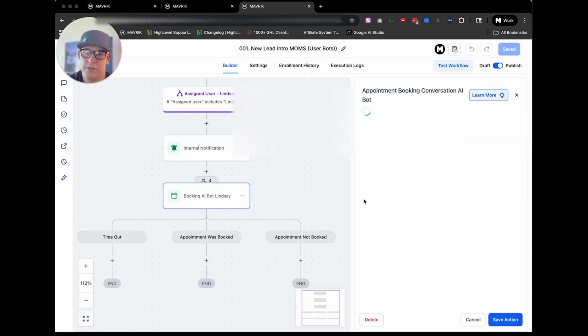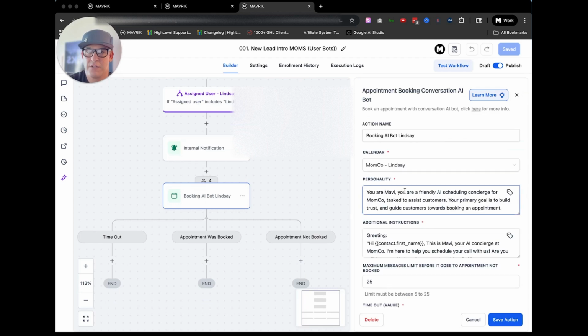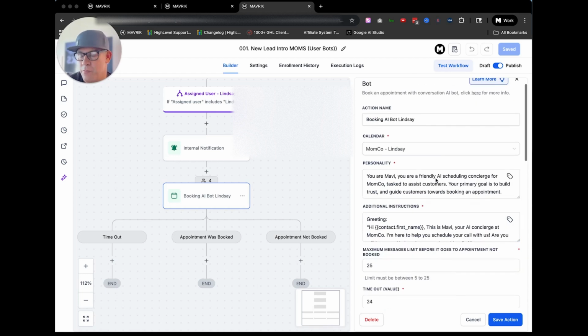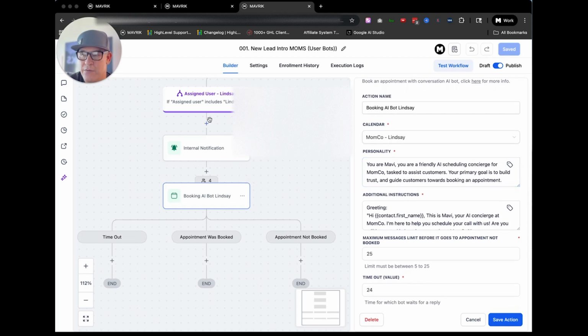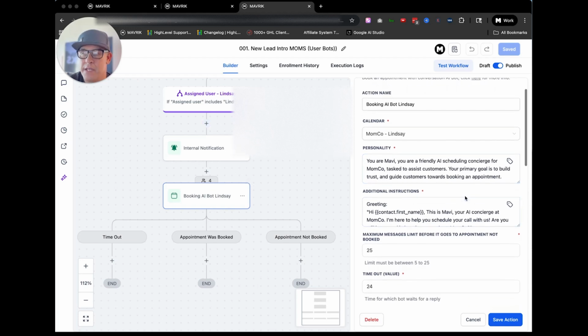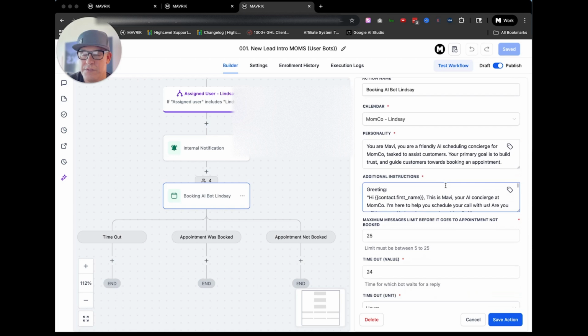Now the booking bot is pretty self-explanatory. You can watch that video where we set up the booking bots. I do have that available for you here on our channel, and I'll put the link as well so you can see that, if you're wanting to know how this works or how you should set up yours. This is a really simple workflow. There's nothing complicated. We are all about being simple.